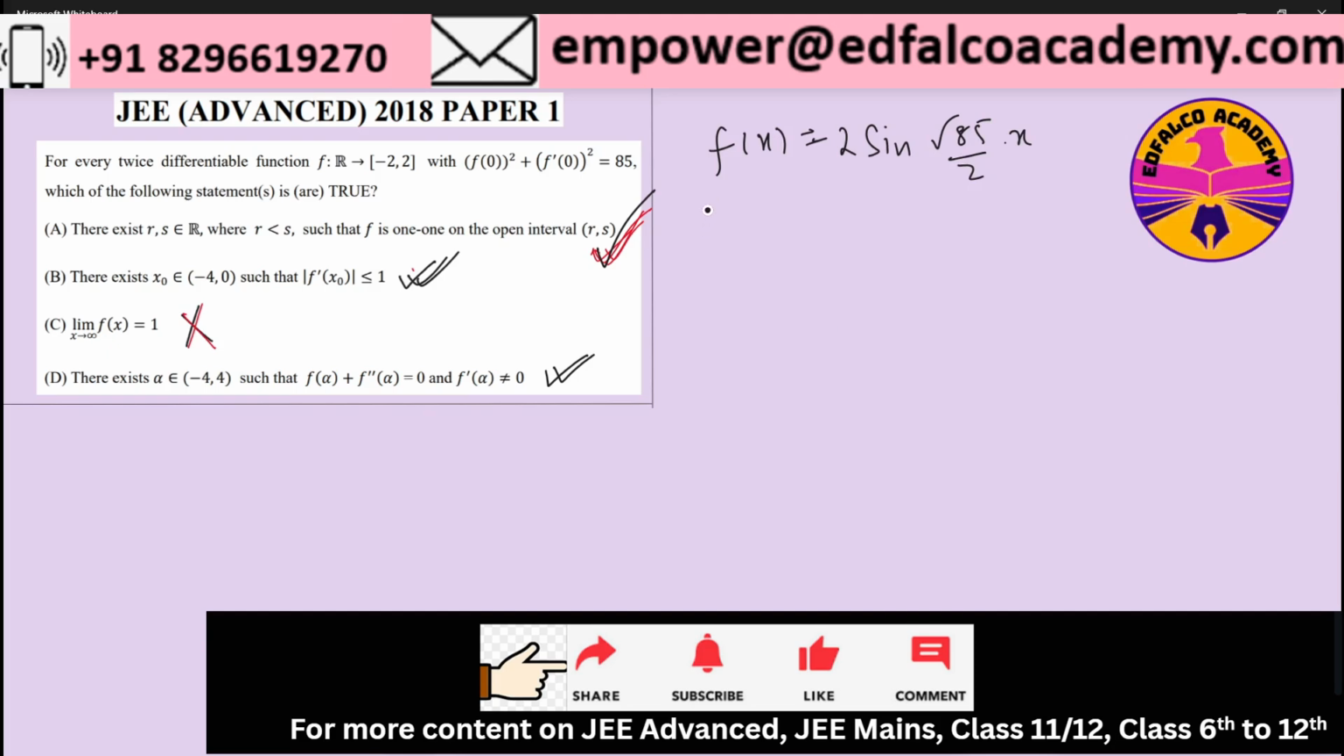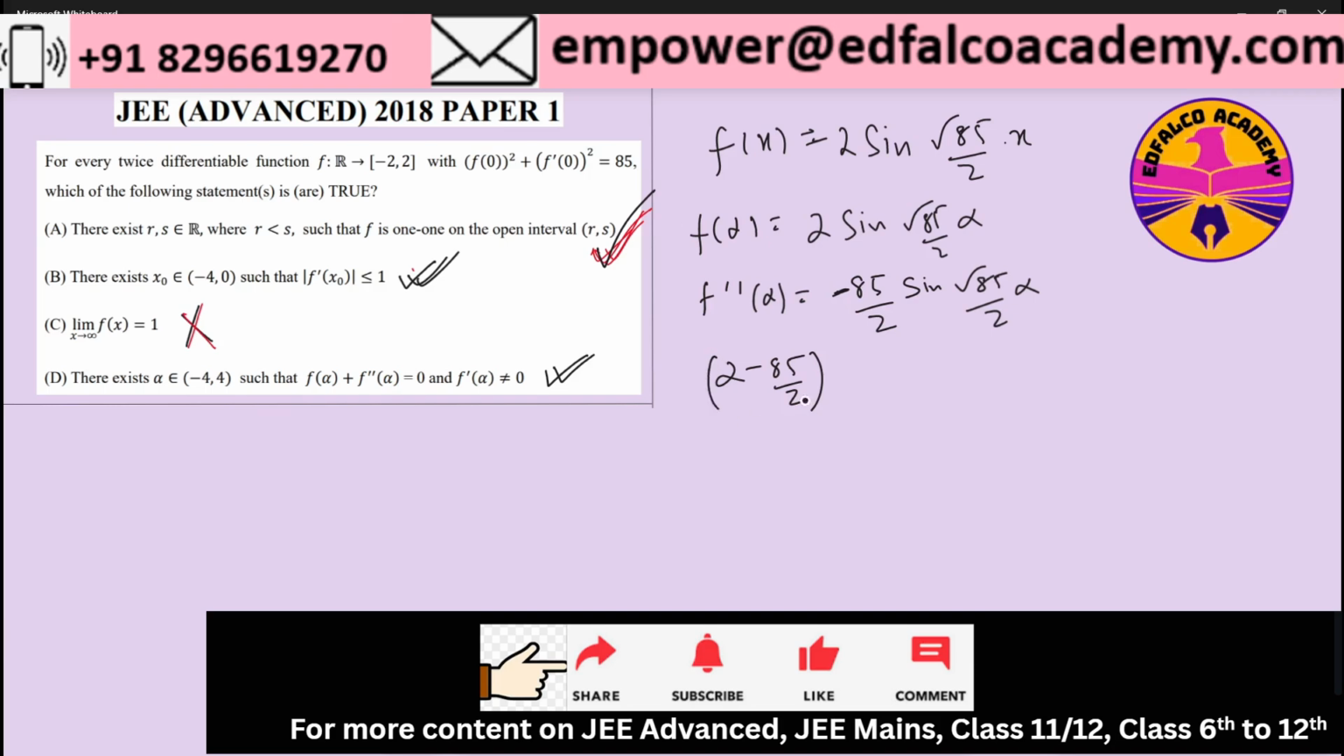Now f of alpha will become 2 sine of root 85 by 2 alpha, and f double dash at alpha will become minus 85 by 2 times sine of root 85 by 2 of alpha. This is what f double dash alpha becomes. If I add these, it will be 2 minus 85 by 2 into sine of root 85 by 2 times alpha, equal to 0.